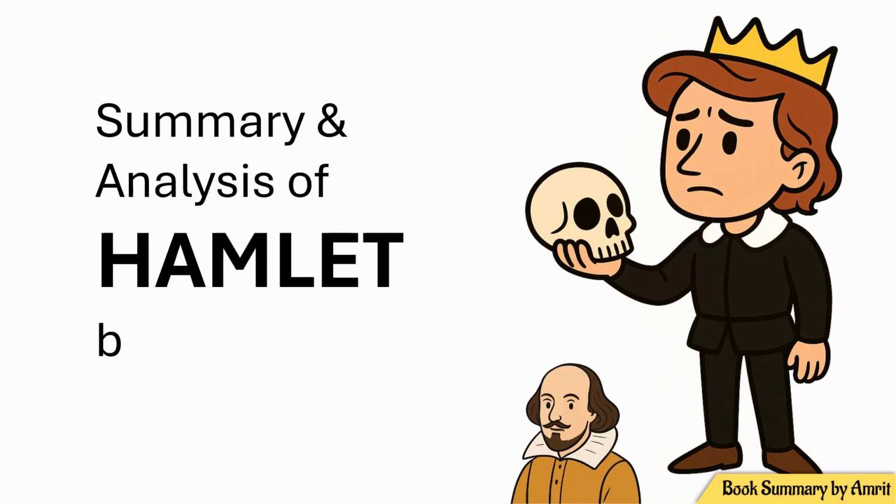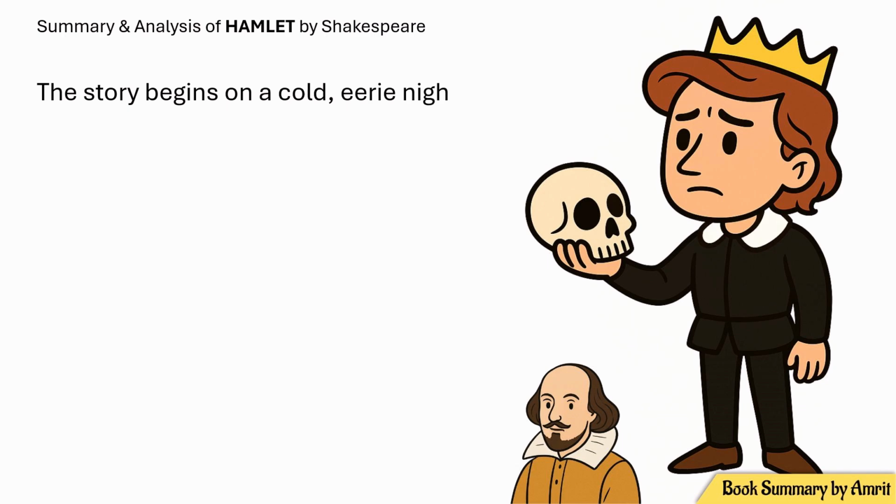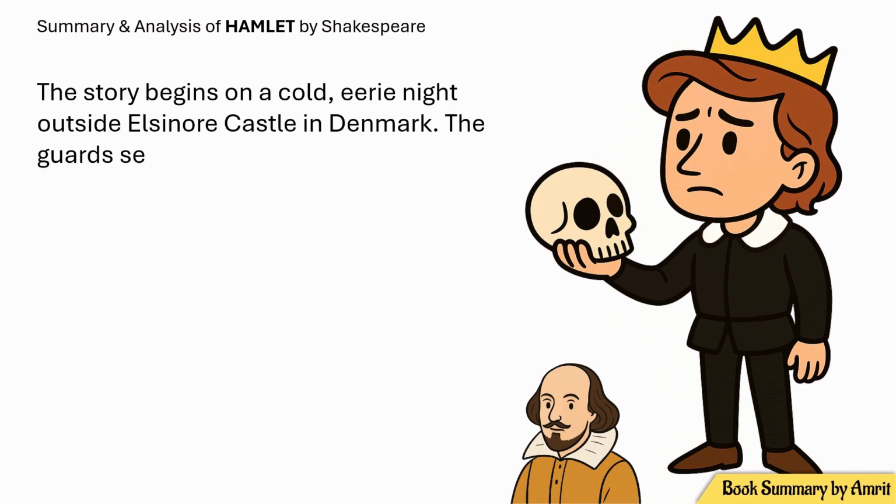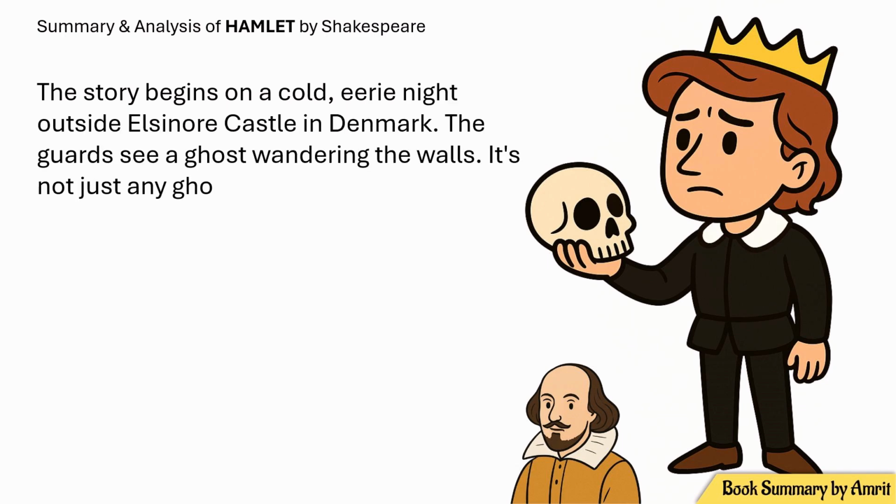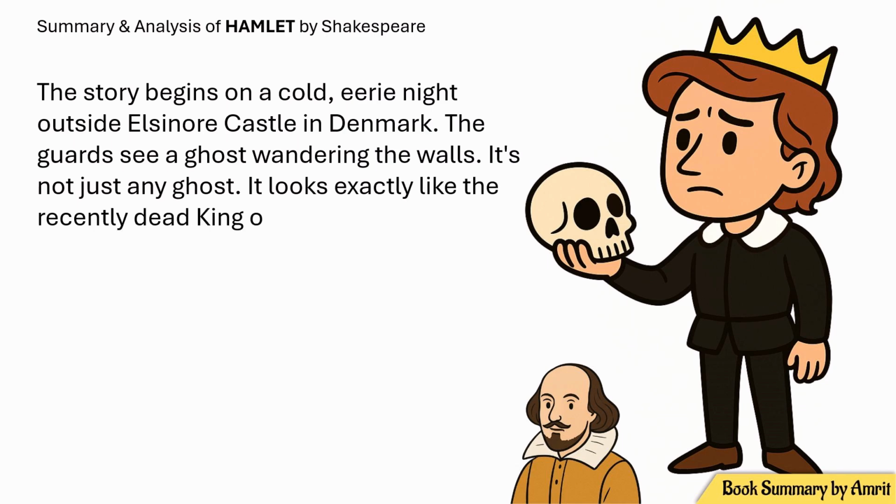Summary and analysis of Hamlet by Shakespeare. The story begins in a cold, eerie night outside Elsinore Castle in Denmark. The guards see a ghost wandering the walls. It's not just any ghost, it looks exactly like the recently dead king of Denmark.